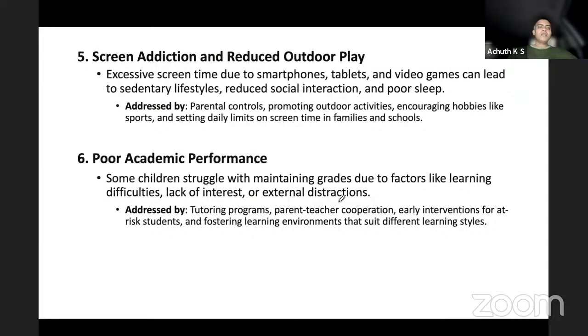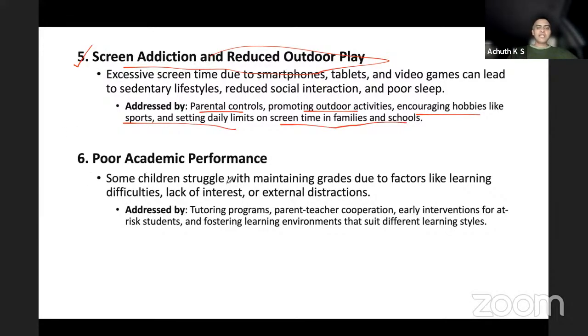Screen addiction and reduced outdoor play. This is the upcoming problem of children due to the vast and sudden advancement in technology. It can be addressed by parents promoting outdoor activities, encouraging hobbies like sports, and setting daily limits on screen time in schools and families. This needs to be addressed.